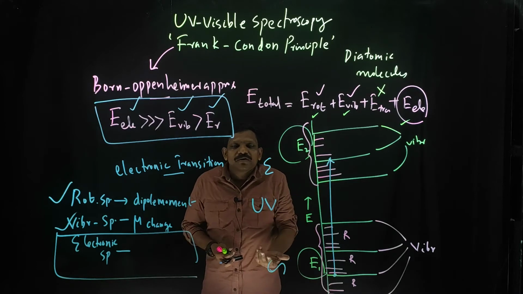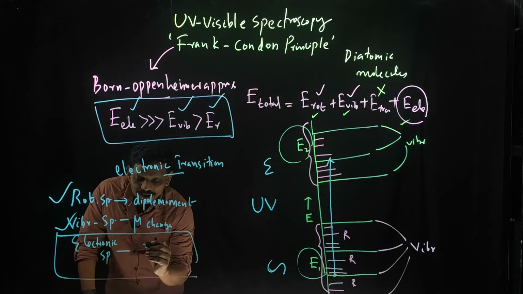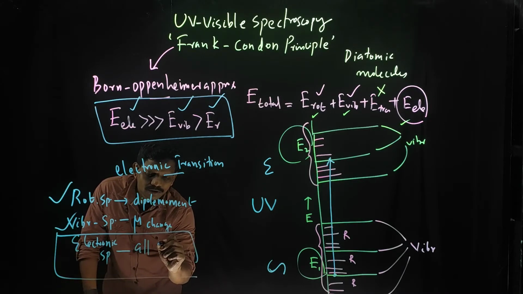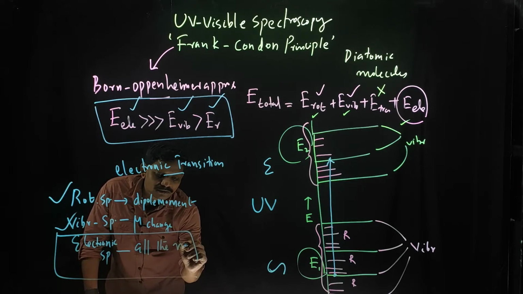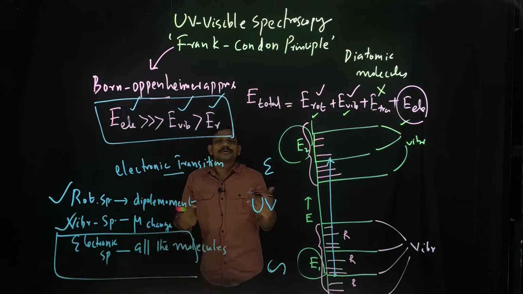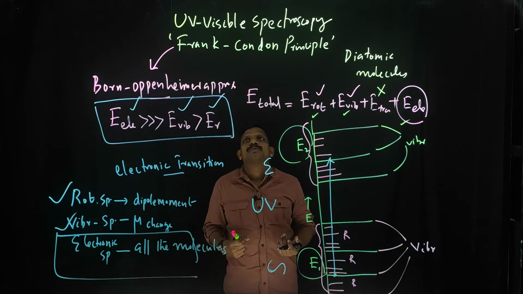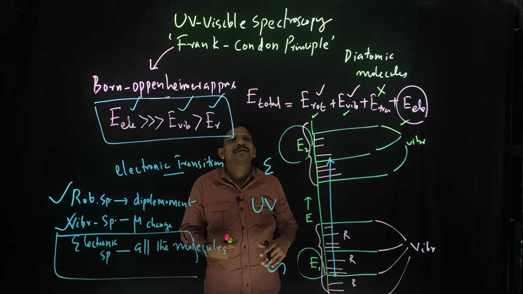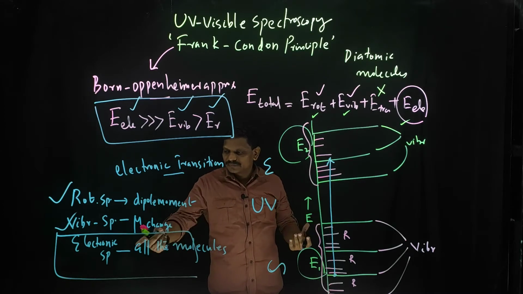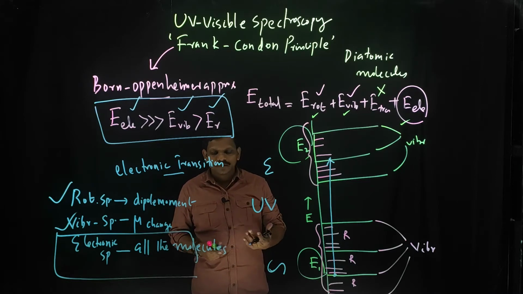So during the transition of electrons, what happens? I can tell you that electronic spectroscopy is applicable for all molecules. That means all molecules will show electronic spectroscopy, that is, UV visible spectroscopy. So why will all types of molecules show electronic spectroscopy? Now you can find the answer.